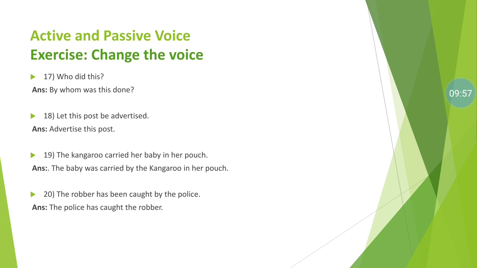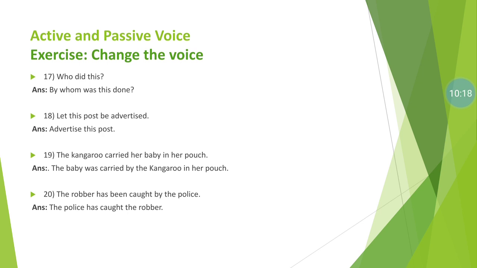Number 17. Who did this? The sentence begins with the WH word who, did is the main verb used in the sentence, this is the object, and last is the question mark. So transferring this sentence into passive voice: by whom was this done?